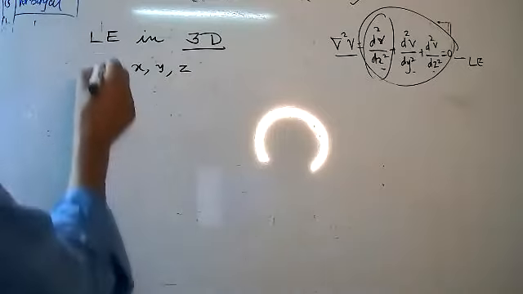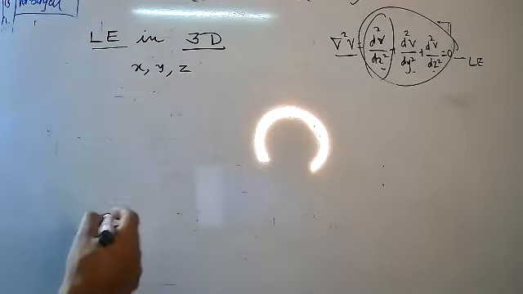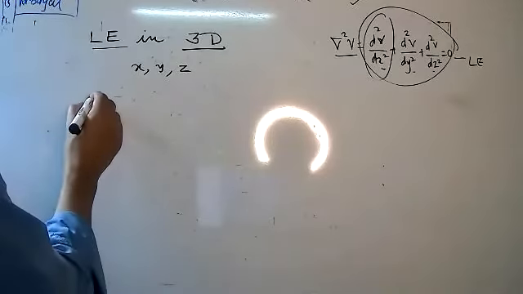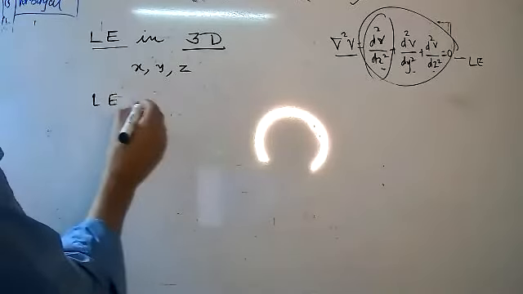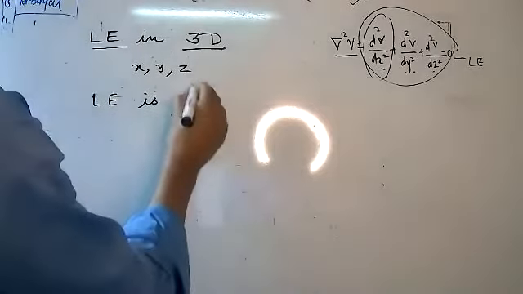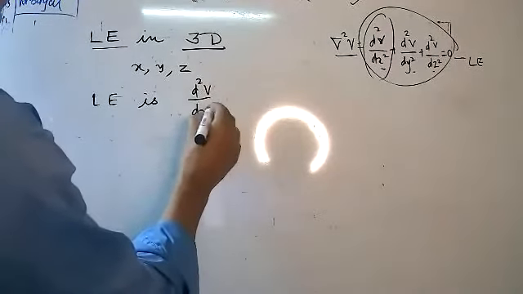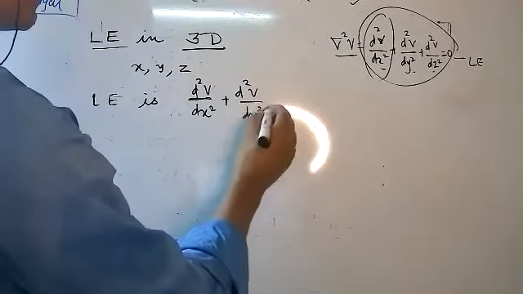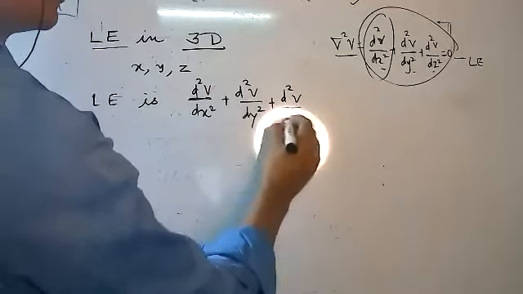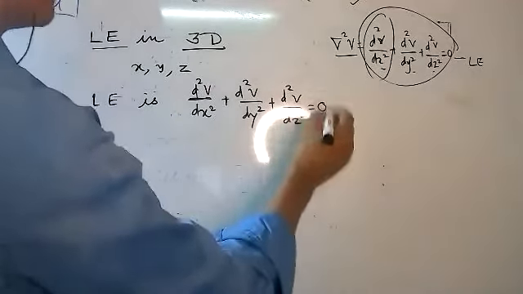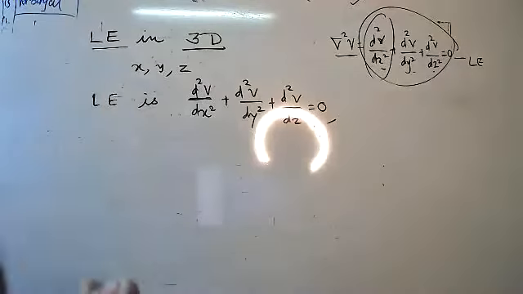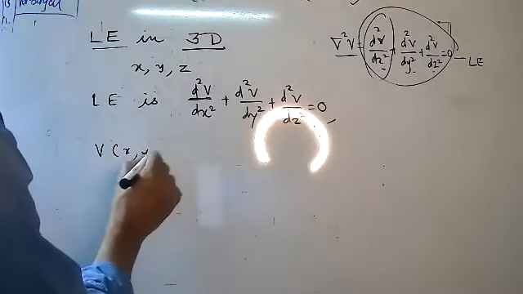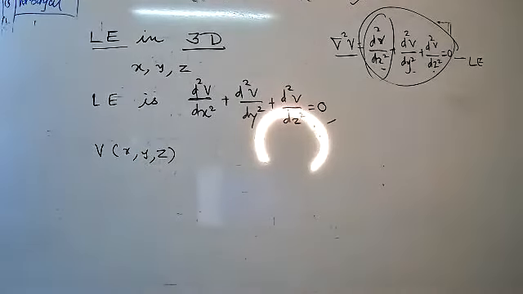Therefore, in the case of the Laplace equation in the 3-dimensional case, you can rewrite the Laplace equation as d square V upon dx square plus d square V upon dy square plus d square V upon dz square equal to 0. And in this case, V depends upon x, y as well as z.